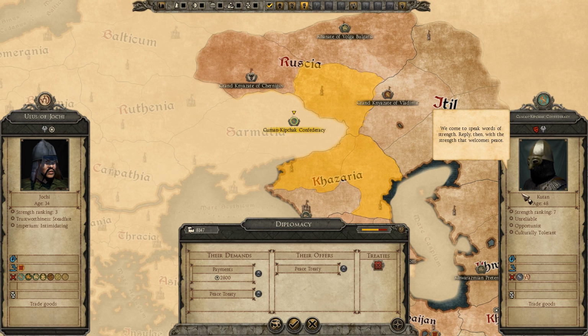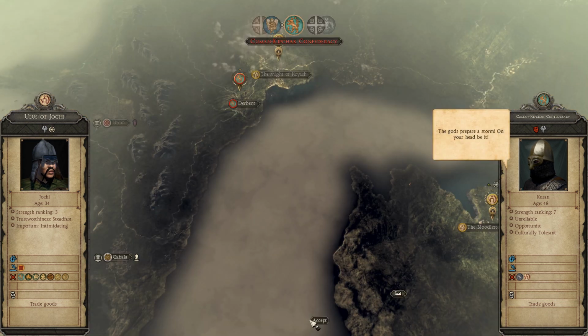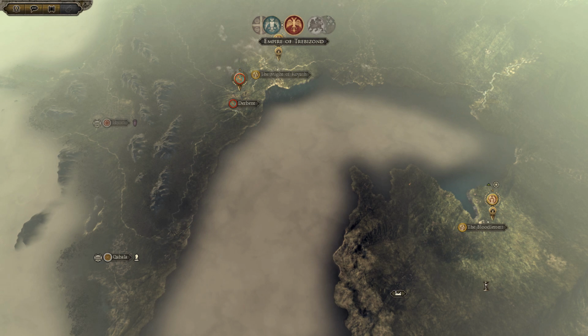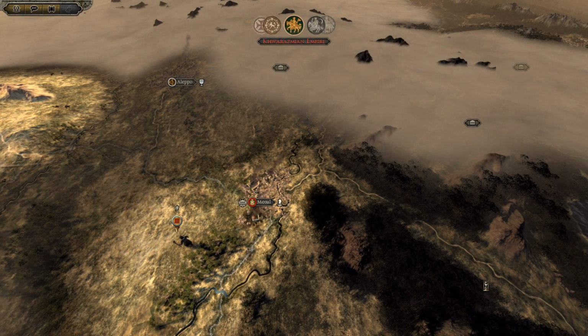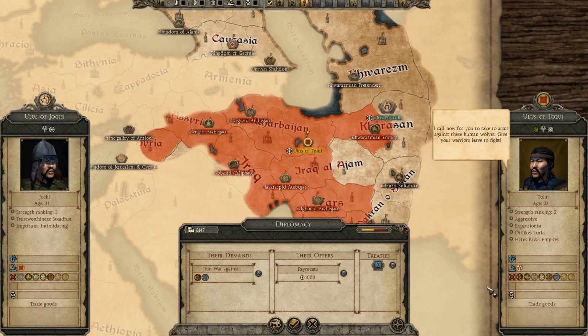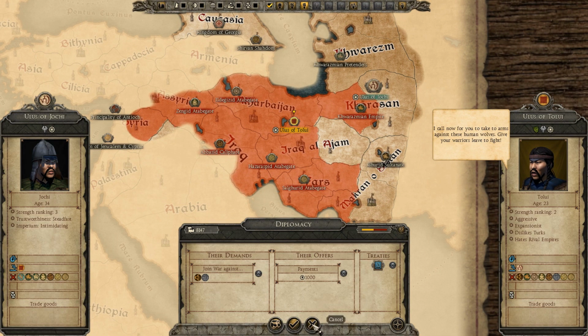Yeah, the Cumans want peace. Their strength rank is 7. So we got 1, 2, 3, 4, 5 settlements left. Yeah, we're not taking peace, though. Sorry. No.